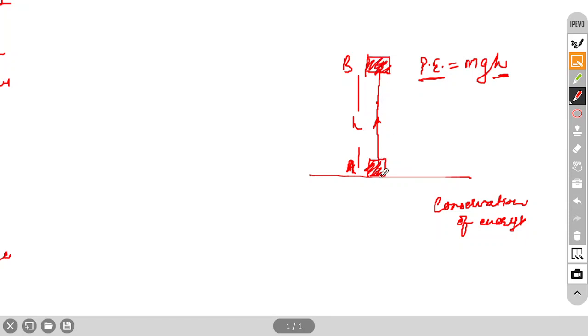Same principle, because here also we are going against the gravity. Gravity is always in the downward direction, and you are going in the upward direction. It means you are going against the attractive force in this case, against the force actually. That is why your energy will be stored in this object. Same principle you can apply here.